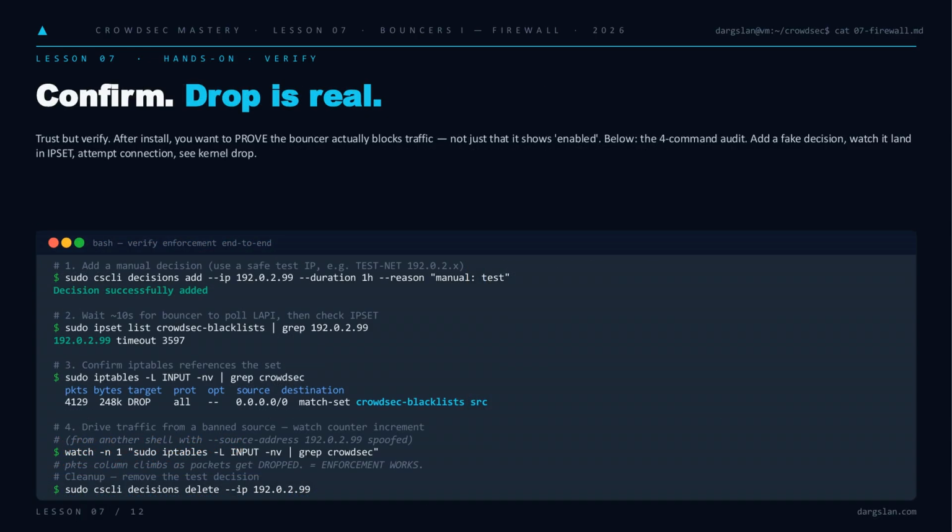Knowing it's running isn't the same as knowing it works. So here's the 4-command audit. Trust, but verify. Inject a manual decision against a safe TEST-NET address. Wait 10 seconds for the bouncer to poll LAPI, then confirm the IP landed in the set with a timeout counting down. Check that iptables actually references crowdsec-blacklists, then watch the pkts column climb as spoofed traffic hits the drop rule. That climbing counter is your proof. Brain became muscle. Clean up with cscli decisions delete and you're done.